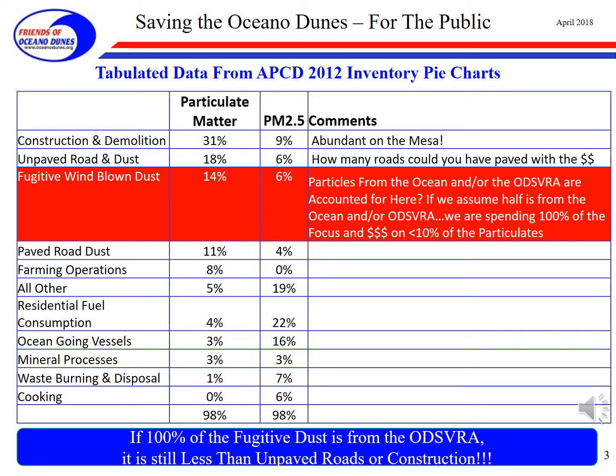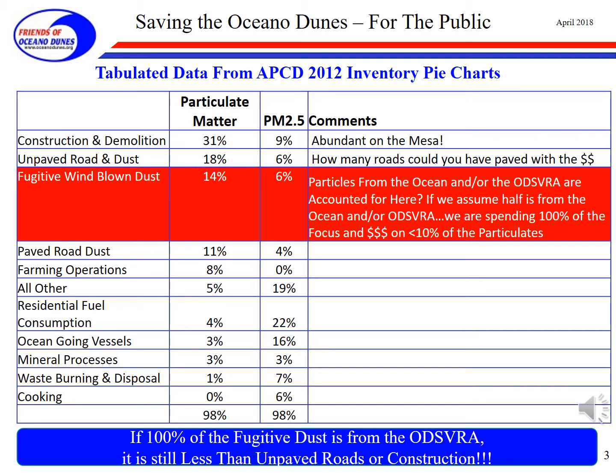Fugitive windblown dust is where the dust from the ocean, or the particulates from the ocean or the Oceano Dunes, would reside in this study. No other category seems to be the right spot for it. So the particles from the ocean and the ODSVRA are accounted for in the fugitive windblown dust.